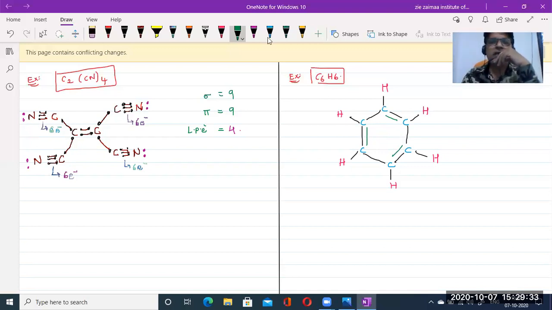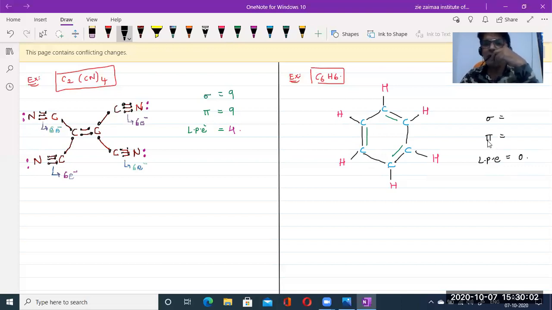Now we need to find the sigma bonds, pi bonds, and the number of lone pairs. How many sigma bonds are there? How many pi bonds? And the number of lone pairs of electrons. There are no lone pairs, because each and every atom accommodates 8 electrons: 1, 2, 3, 4, 5, 6, 7, 8. So lone pairs of electrons are 0.